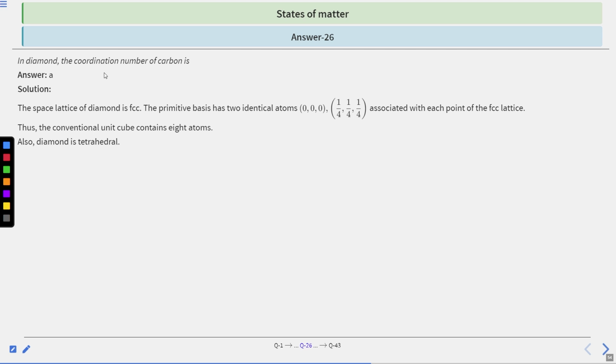Okay. The correct answer is option number A. The space lattice of diamond is FCC, face centered. The primitive basis has two identical atoms at 0, 0, 0 and 1/4, 1/4, 1/4 coordinates associated with each point of the FCC lattice. Thus, the conventional unit cube contains 8 atoms, and also diamond is tetrahedral. Hence, option A will be the correct answer.